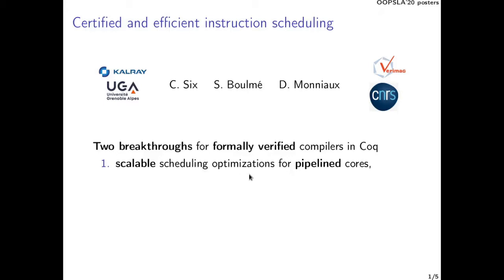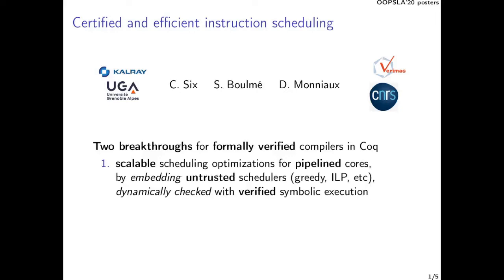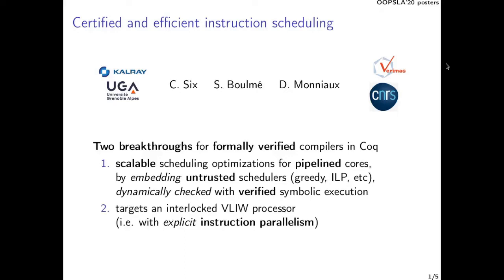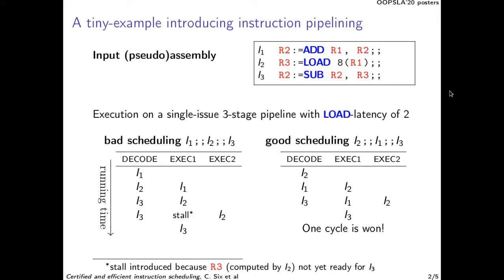A scheduling optimization is one where the instructions are reordered. This kind of transformation is very hard to prove structurally. So we split it into an untrusted oracle which gives us a schedule proposition, and then we execute symbolically the returned schedule to check its correctness. Our second contribution is that we are the first to target an interlocked VLIW processor, that is, a processor with explicit instruction parallelism.